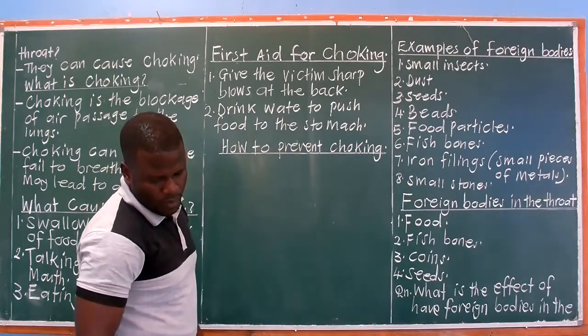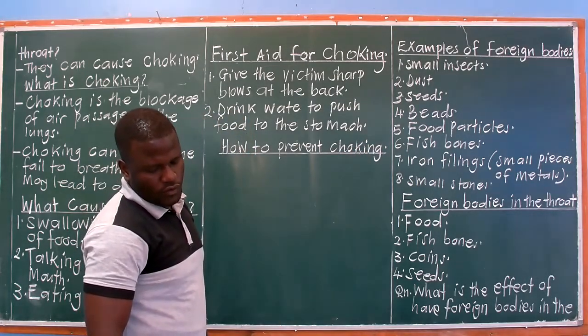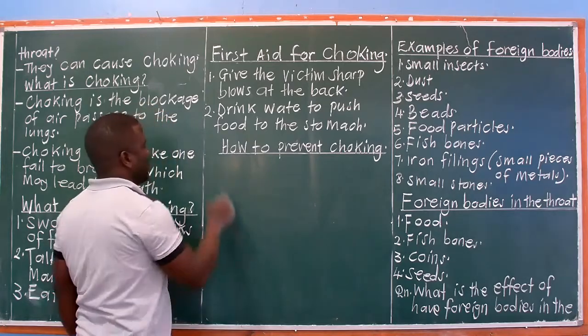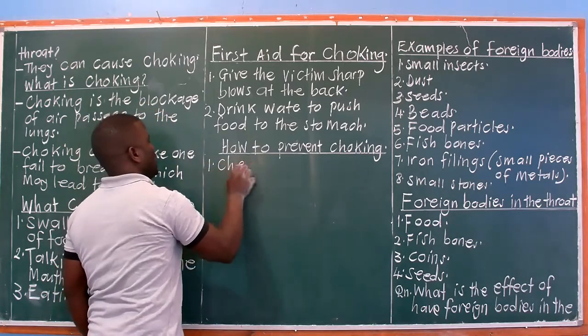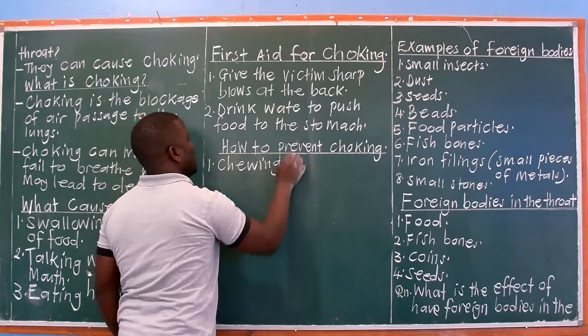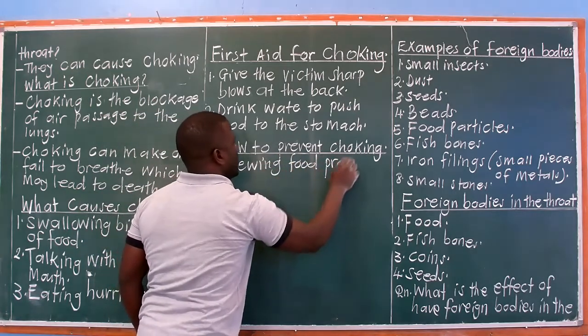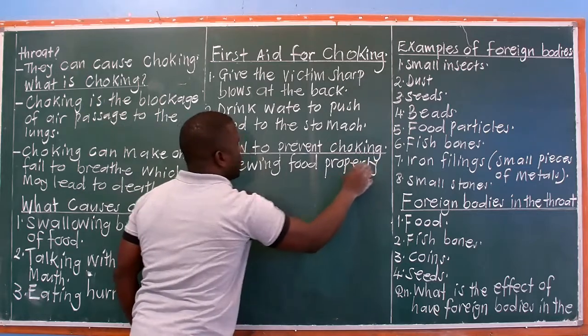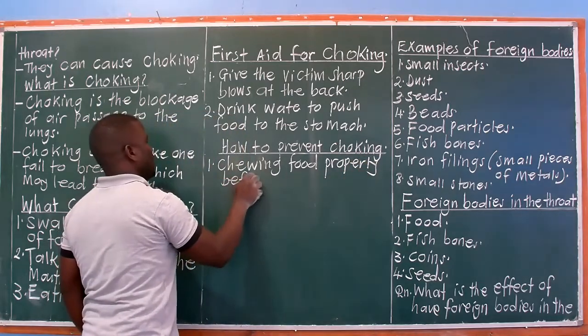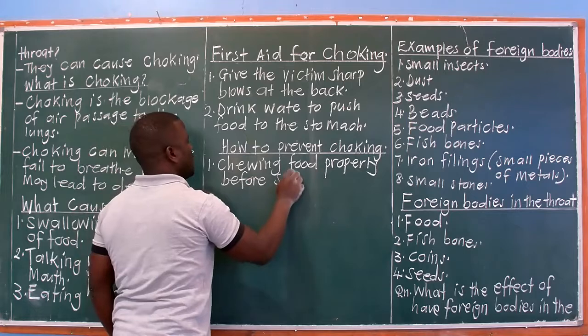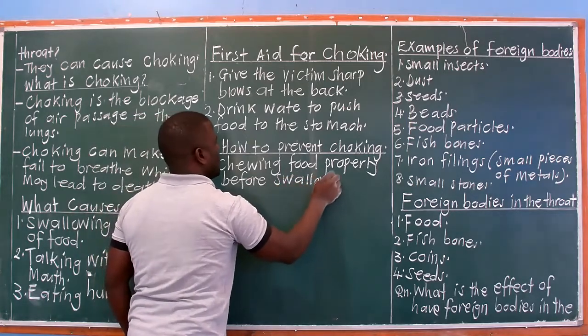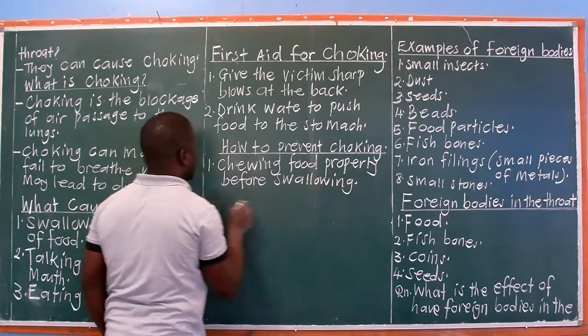One, chewing food properly before swallowing.